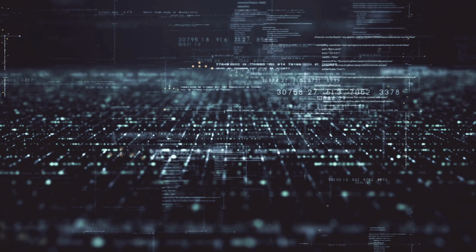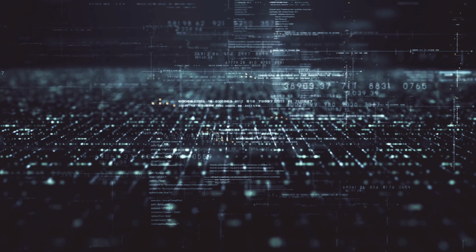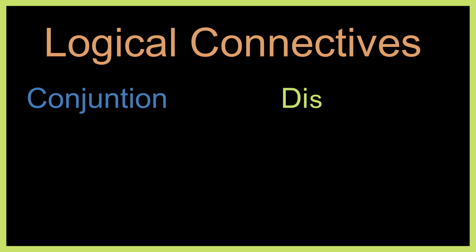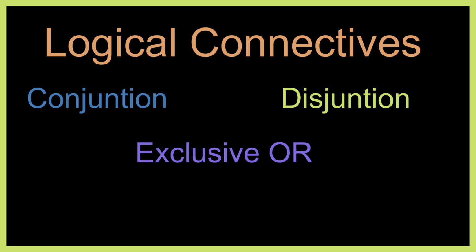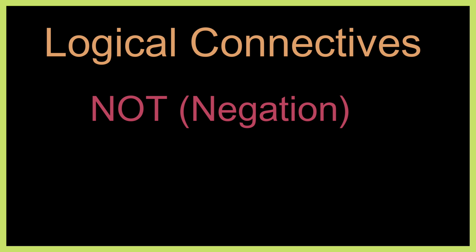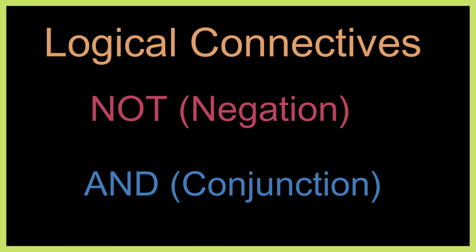Today we're going to continue our video series on mathematical logical reasoning, and we'll talk about logical connectives which are not, and which is conjunction, or which is disjunction, exclusive or, conditional and biconditional. In today's video we're going to talk about the logical operators not and and, which is called conjunction.